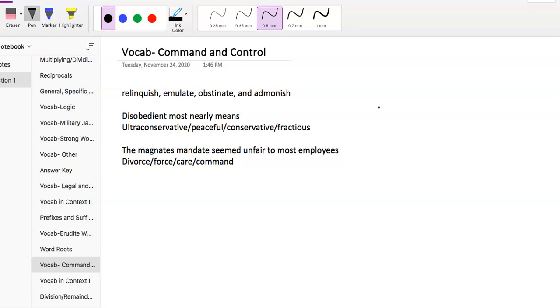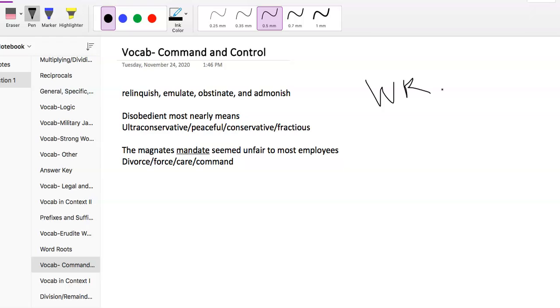Vocab, command and control. So vocab always means word knowledge, which means 25% of your ASVAB score is based on vocab. A lot of times people really focus on the math and worry about their score in the math, and it's important. But remembering this is an important part of your score too. Okay, to improve vocab, the best thing you can do is read for 15 minutes every day.